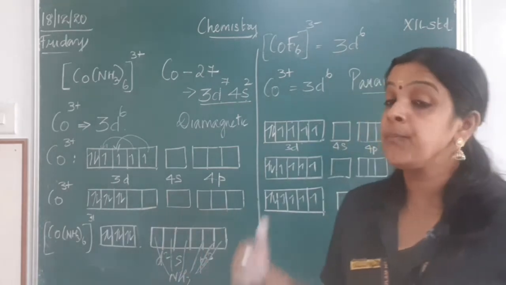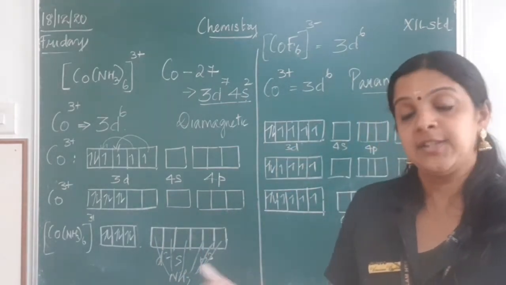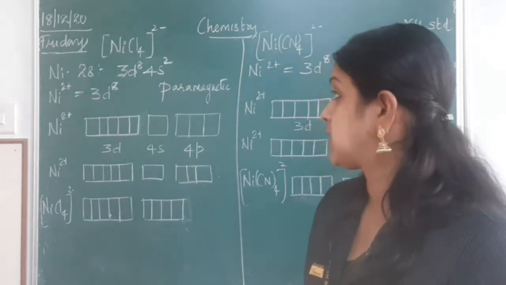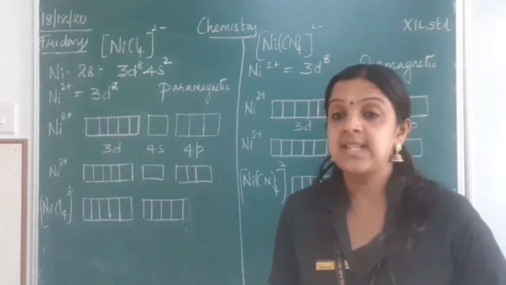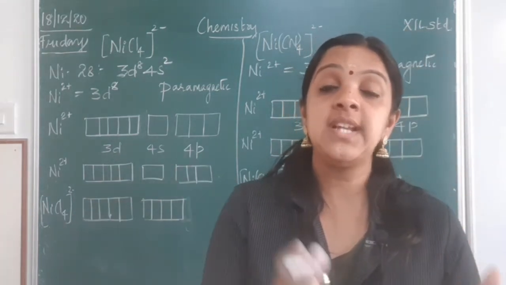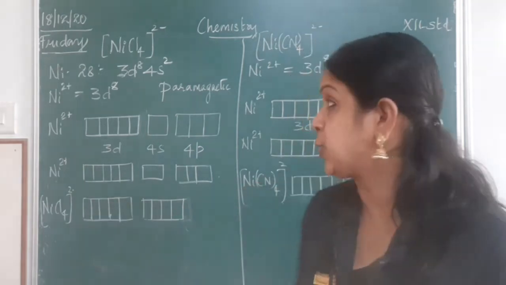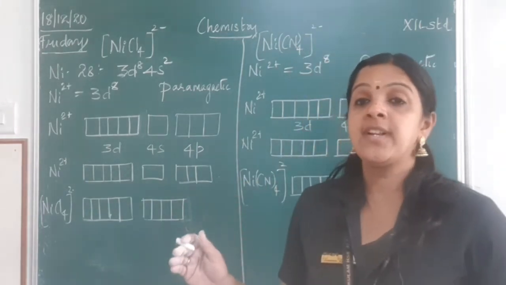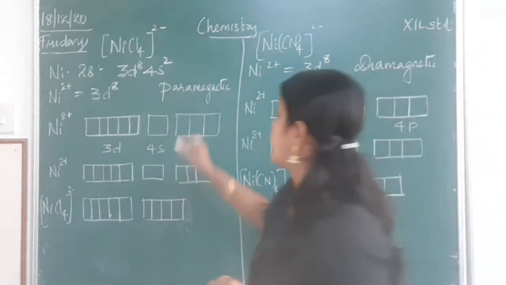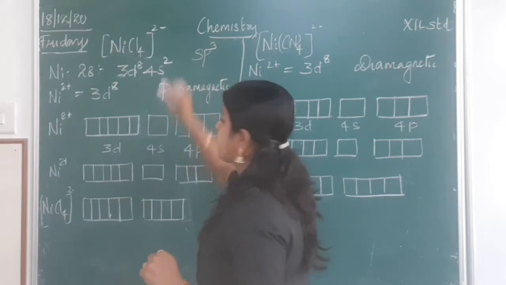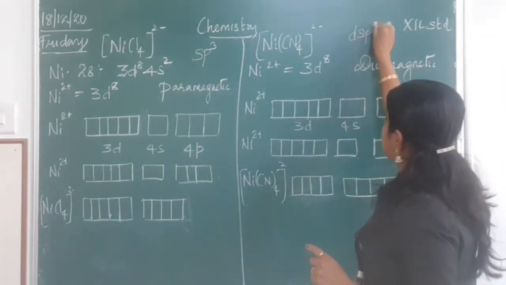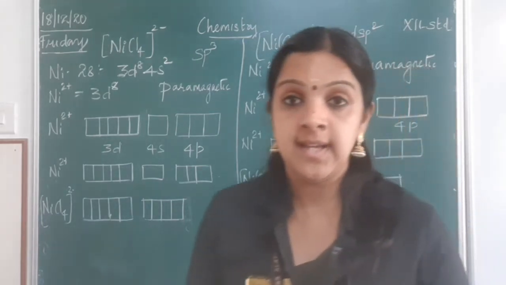Now we will get into tetrahedral and square planar geometry. The coordination number 4. Last we were seeing coordination number 6, that is octahedral geometry. Both showing octahedral, but one with d2sp3, the other with sp3d2. So in this case, when the coordination number is 4, you have two types of hybridization possible. First one is sp3 forming a tetrahedral geometry. Second one is dsp2 which gives a square planar structure.